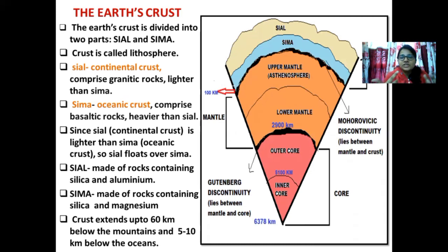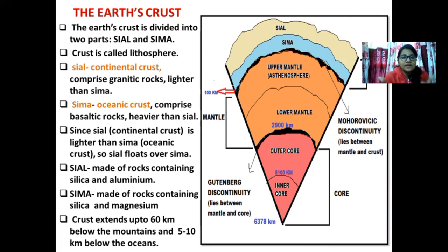Now you might have the question that why is Sima below the Sayal? That means how is the ocean below the continent and how can I even see it? When ma'am is telling that crust is the outer layer of the earth, we should be able to see it. But in this diagram, it feels like Sima is below Sayal. I won't be able to see it.